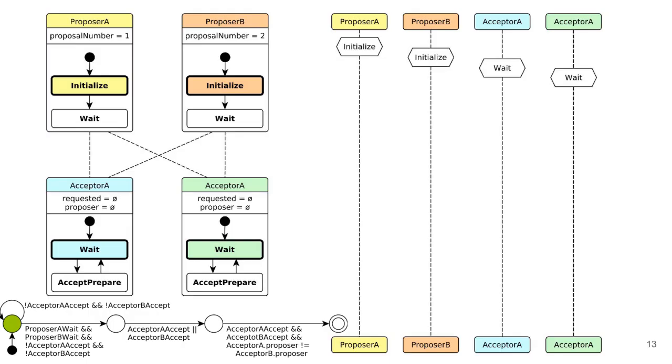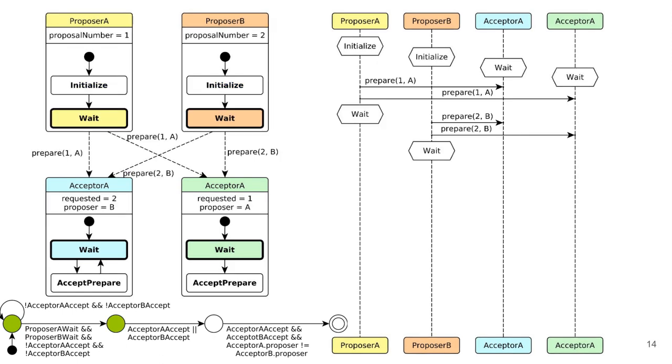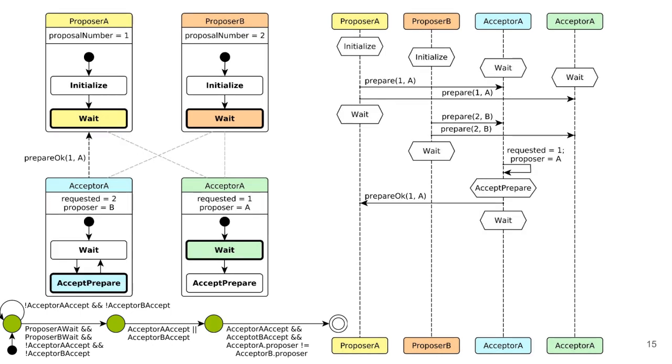So we place ourselves once again in the initial situation of our minimal model. To pass the first step of our new breakpoint, we will have both of our proposers send their prepare message at the same time. On the very next step, the first acceptor accepts the message and sends back its response, just like it did in the previous scenario.